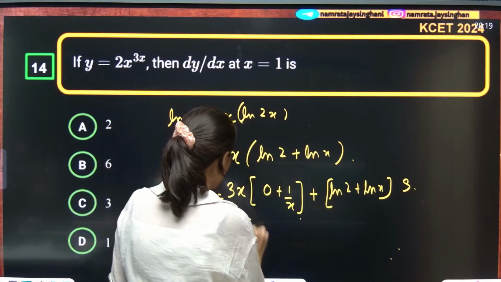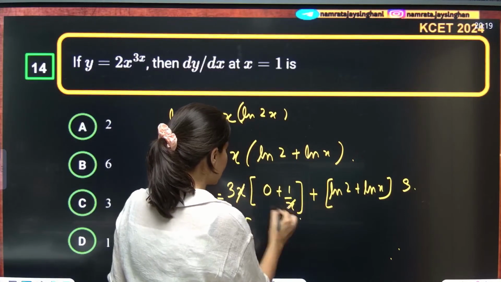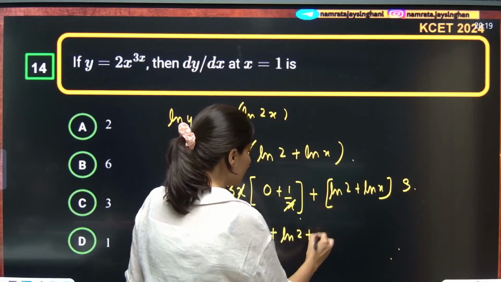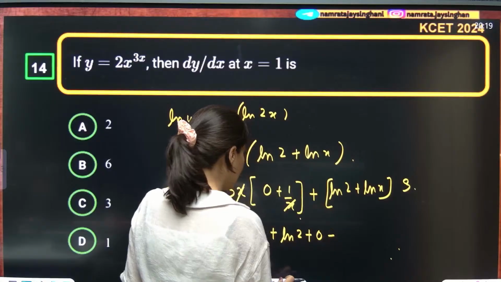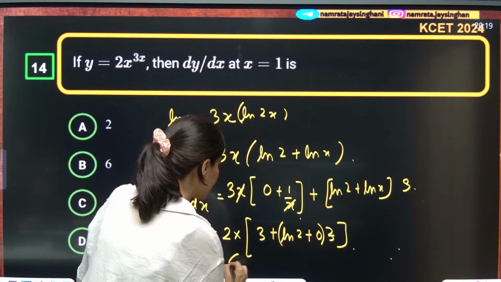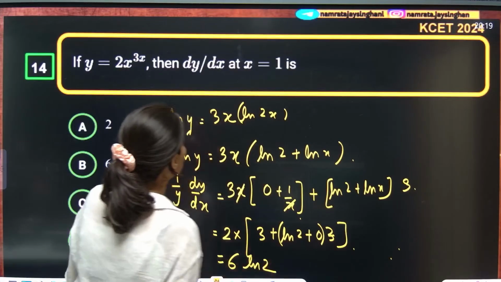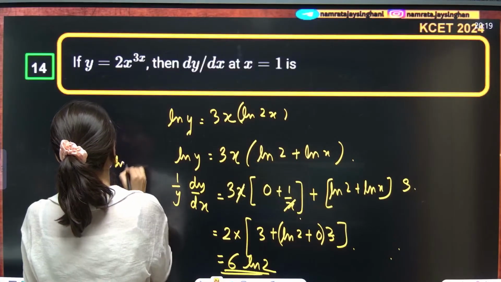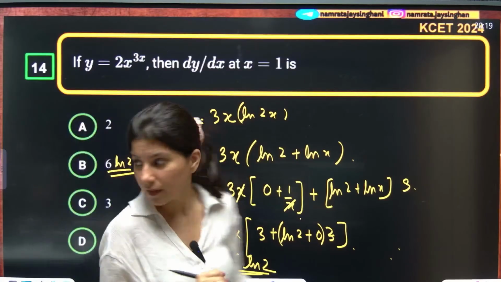So this is 2 and this is 3 into 1 is 3. So 2 into this is 3 into 1. So x cancels. So this is 3 plus log of 2 plus log of 1 is 0, and this is nothing but 3. So 3 will be 6 log 2 will be the answer. 6 log 2 is coming, right? Okay, 6 log 2 should be the correct answer. I think we have an incorrect answer. Yes?